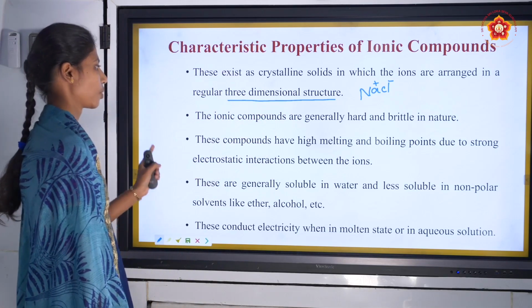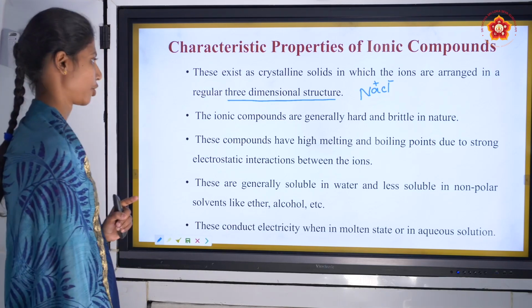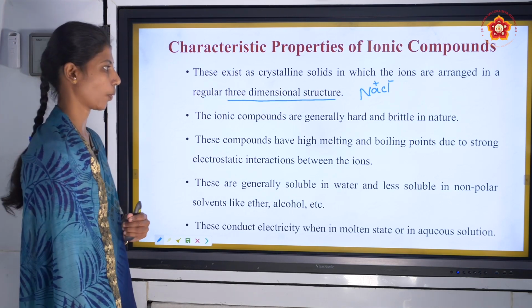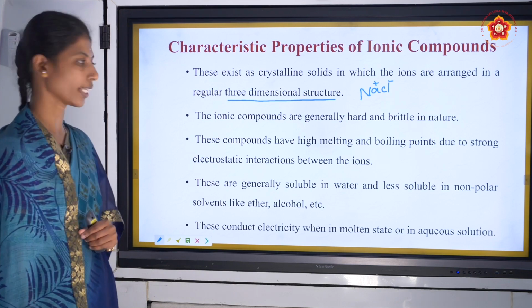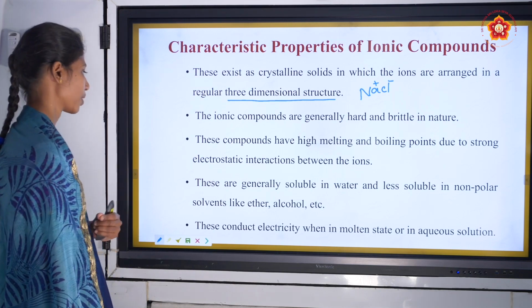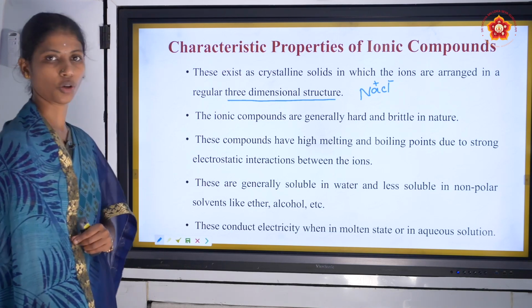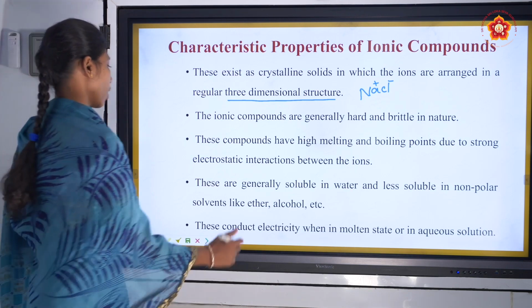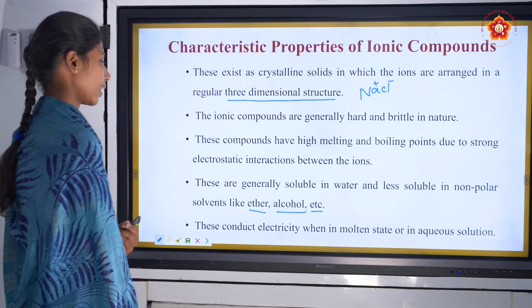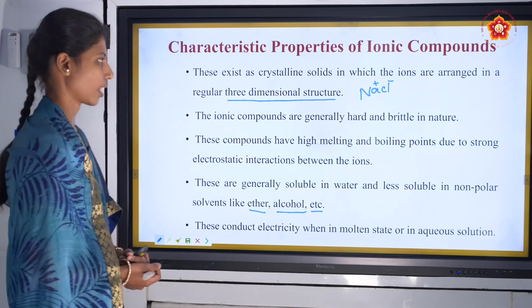Next, ionic compounds are generally hard and brittle in nature. These compounds have high melting and boiling points due to strong electrostatic interaction between the ions. Fourth, these are generally soluble in water and less soluble in non-polar solvents like ether, alcohol, etc. These conduct electricity in the molten state or in aqueous solution.